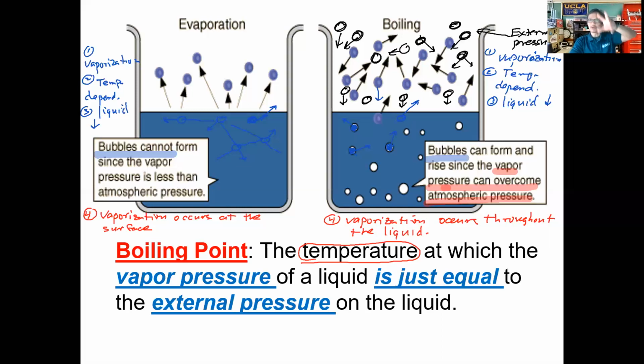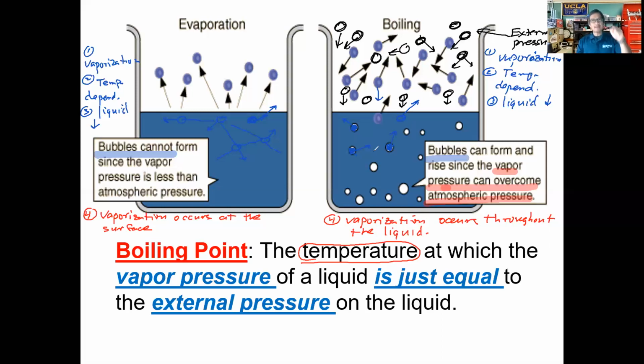We talked about this early on when we talked about gases, and we saw how as we move up in elevation, that external pressure decreases. But these air particles are pushing down on everything, which means they're going to push down on this liquid as well, and they're going to try to limit the number of these liquid particles from evaporating, from vaporizing.